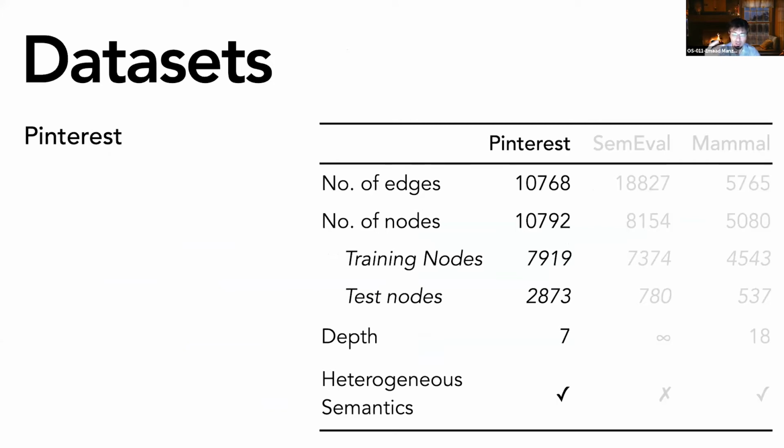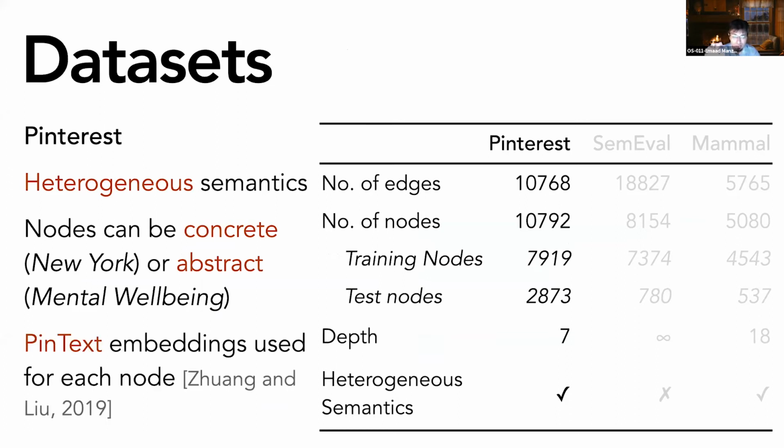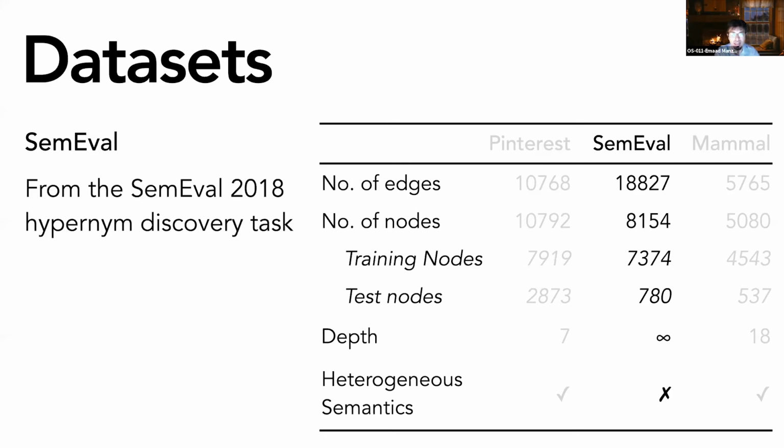The first is our gold standard curated taxonomy from Pinterest. It has heterogeneous edge semantics, and the nodes can be either concrete entities or abstract concepts. We use the pin text embeddings for each node as their feature vectors. These are a type of word embeddings that are tailored to Pinterest content, which we talked about in a KDD paper last year.